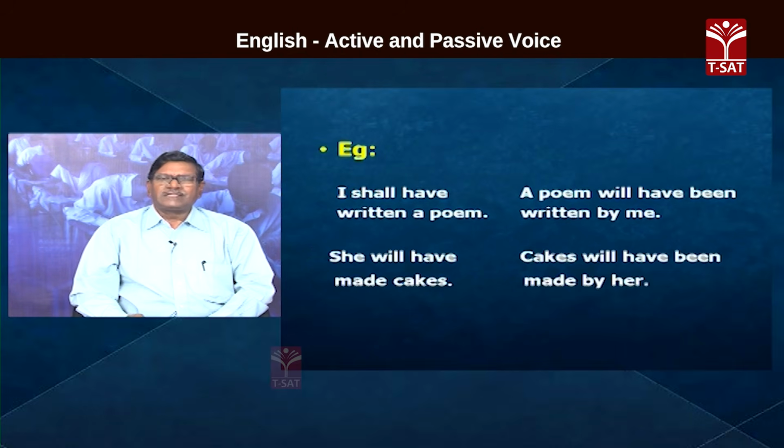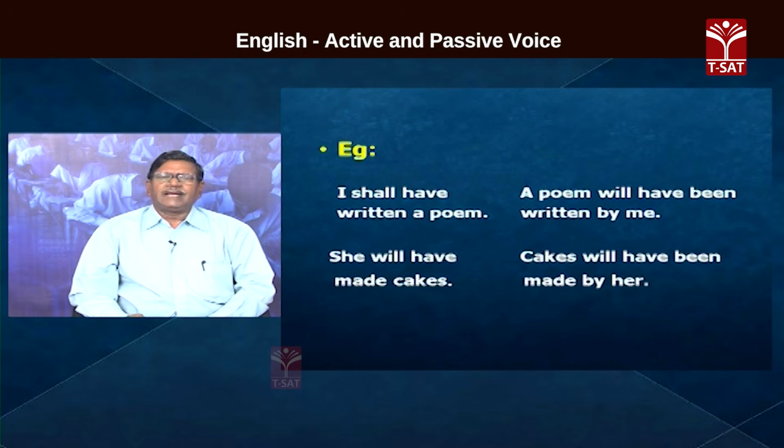And in the passive voice, will or shall have been, the be form. Be comes and occupies. After have, it can't be be, it will be been. I shall have been. A poem will have been written by me. So, I shall have written a poem becomes a poem will have been written by me.